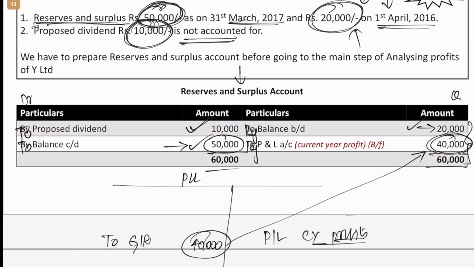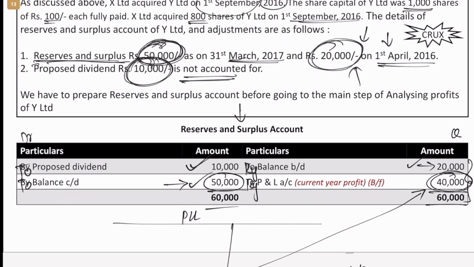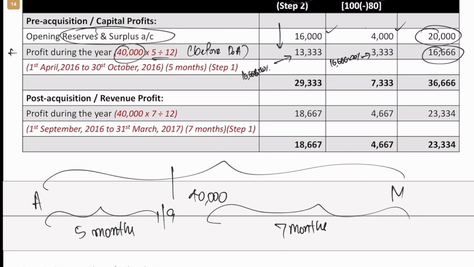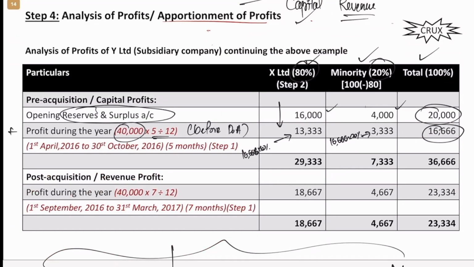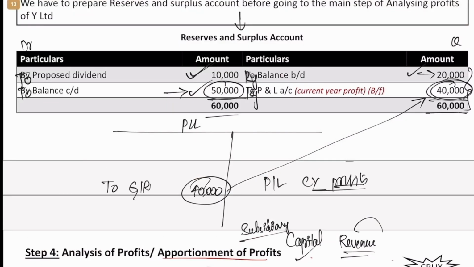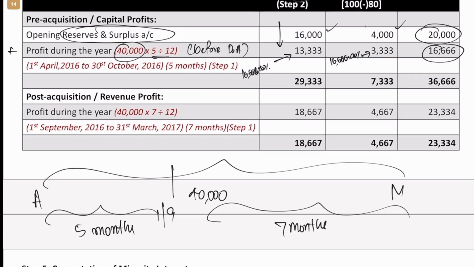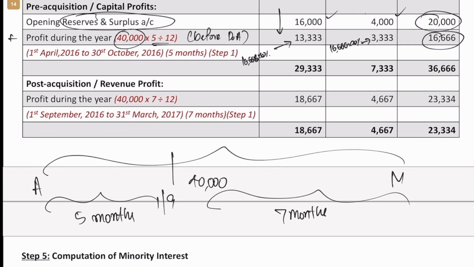Is there anything else? I'm just looking. Actually, there is one more thing. Anyway, they have not mentioned the date here with respect to dividend, so no need to make an assumption.